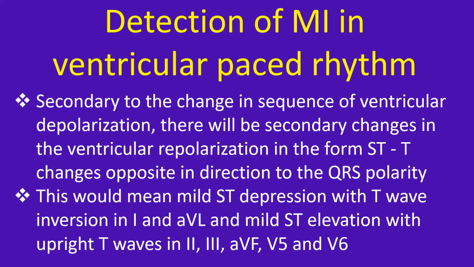Secondary to the change in sequence of ventricular depolarization, there will be secondary changes in the ventricular repolarization in the form of ST-T changes opposite in direction to the QRS polarity. This would mean mild ST segment depression and T wave inversion in 1 and AVL and mild ST segment elevation with upright T waves in 2, 3, AVF, V5 and V6.